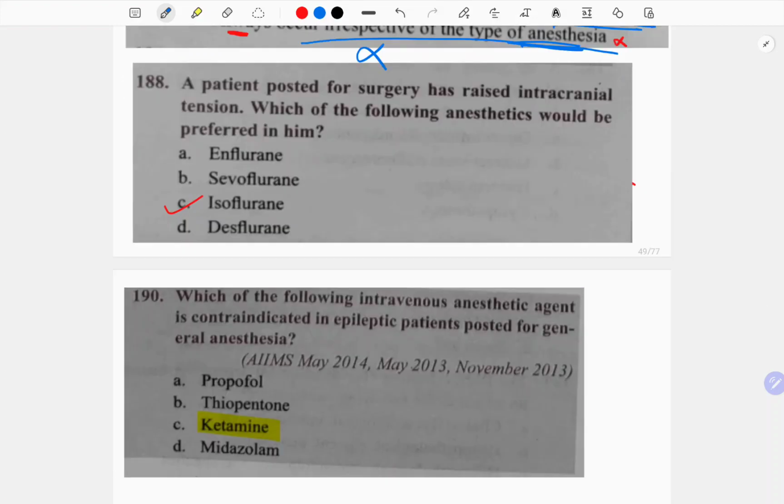A patient posted for surgery has raised intracranial tension. Which of the following anesthetics would be preferred to him? Isoflurane. See, iso is something which is not so affecting the cranial pressures. So the following intravenous anesthetic agent is contraindicated in epileptic patients. See how many times this has been repeated.